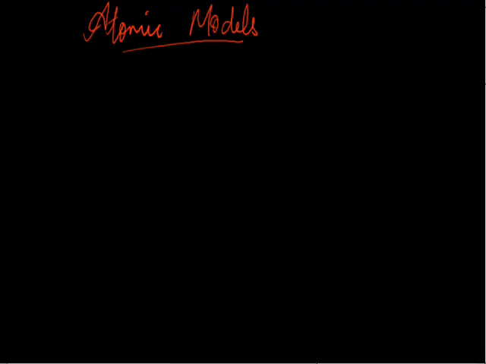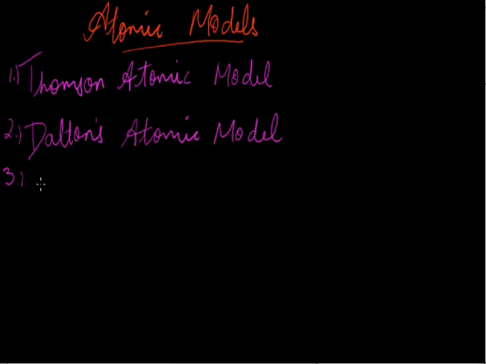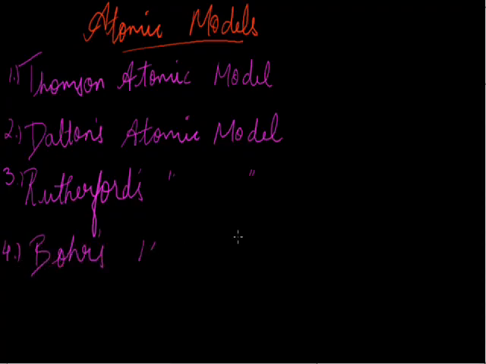We'll first have an outline of the models we are going to study, and then we'll study them in detail. The first one is the Thomson atomic model. Thomson was the scientist who gave this model, and this was the initial model. The next is Dalton's atomic model. The third atomic model, which was well known, was given by Rutherford and is known as Rutherford's atomic model. The fourth is Bohr's atomic model, which we are going to deal with.